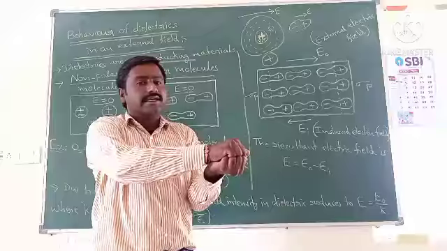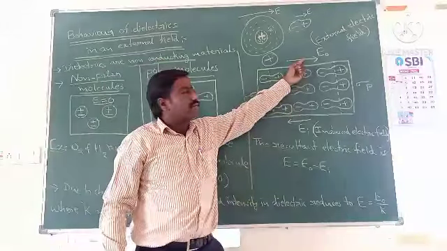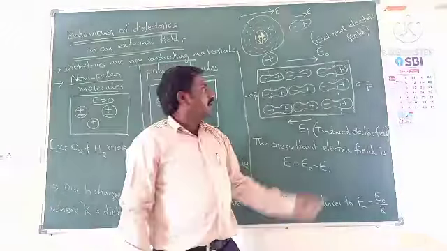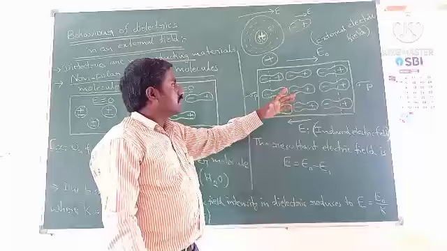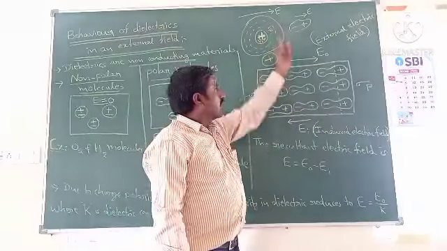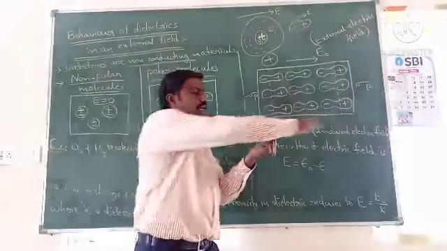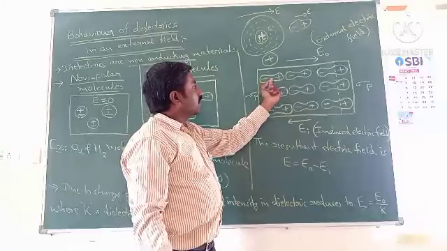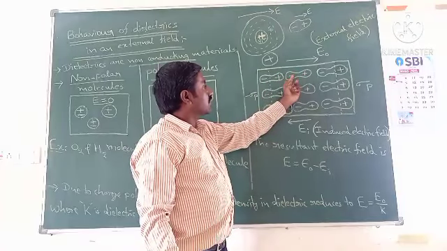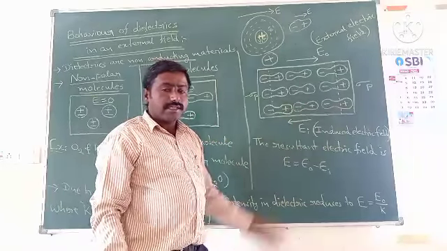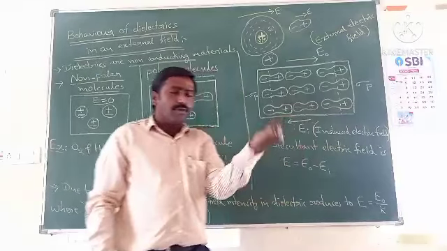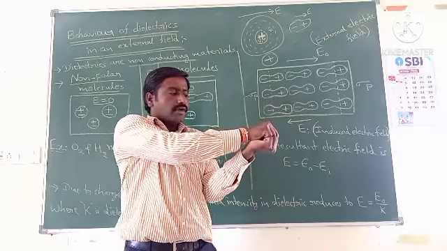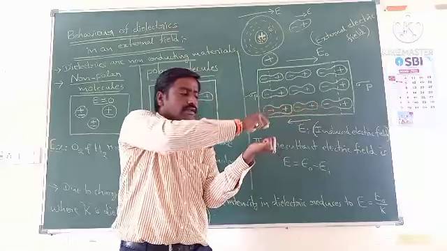That non-polar dielectric material is placed in an external electric field. E0 represents the external electric field. So when you apply the external electric field, what happens? Just like in an atom, the center of positive charge moves along the field direction and the center of negative charge moves opposite to the field direction. So in each and every molecule, the center of positive charge and the center of negative charge are separated. In the absence of an electric field, what happened? The center of positive charge and the center of negative charge both coincide at the same point. Now, when you apply the electric field on this molecule, then what happened?